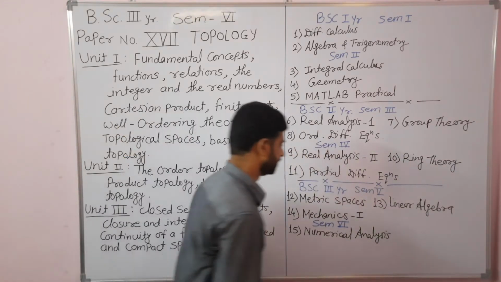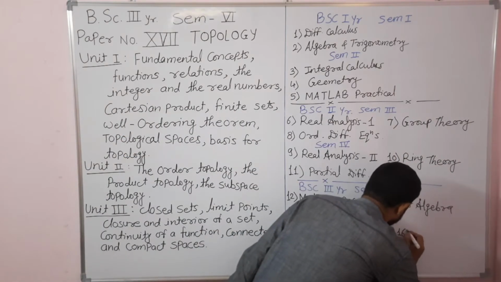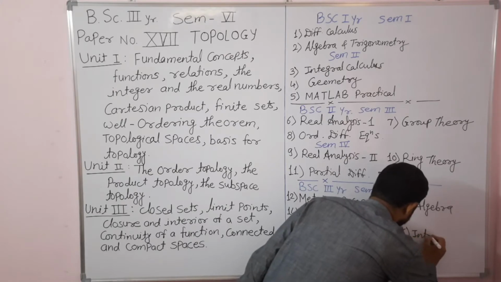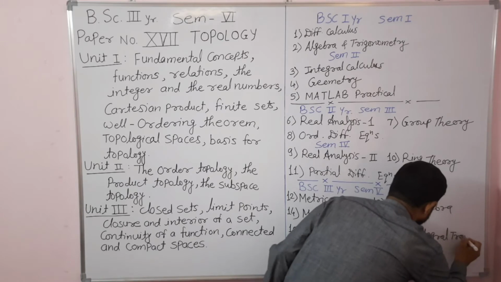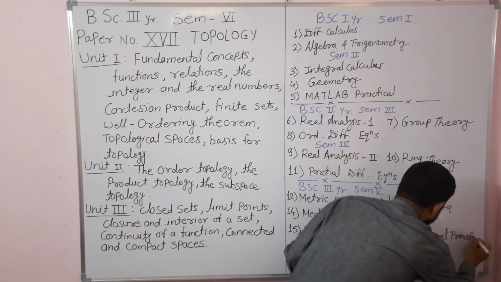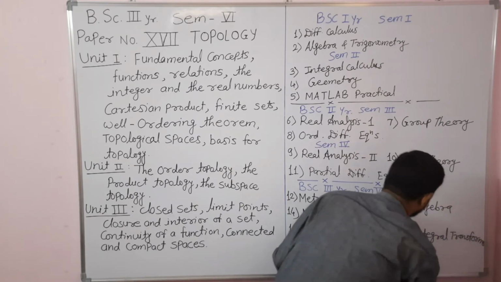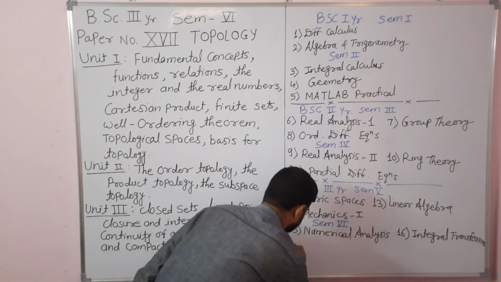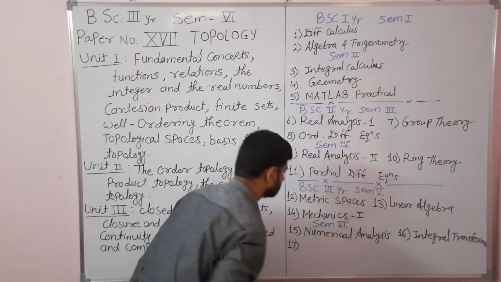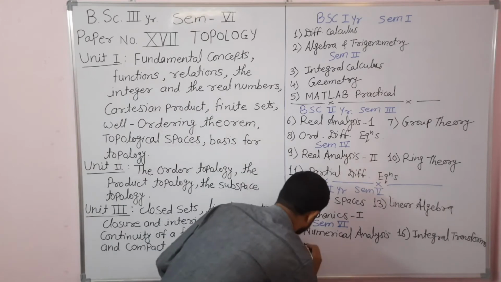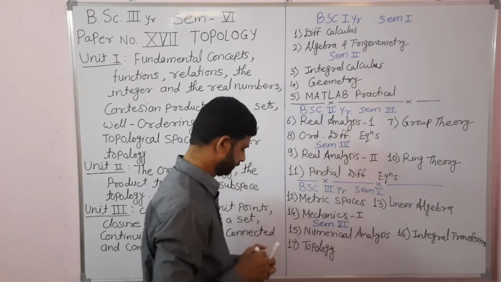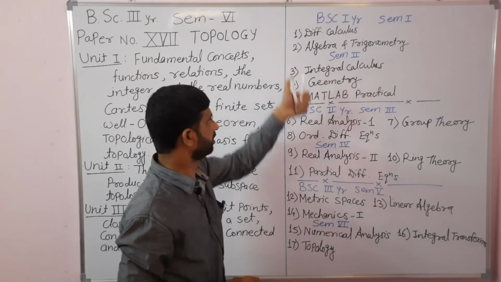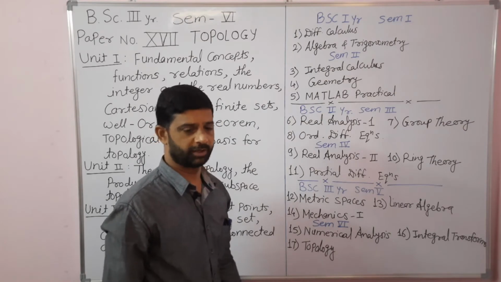Then paper number 16 is integral transforms. And finally, the last paper, paper number 17, is topology. Okay, so these are the 17 papers of the BSc Mathematics course.